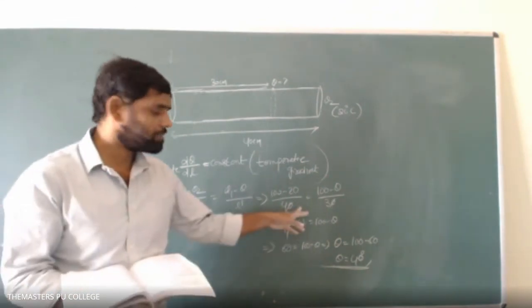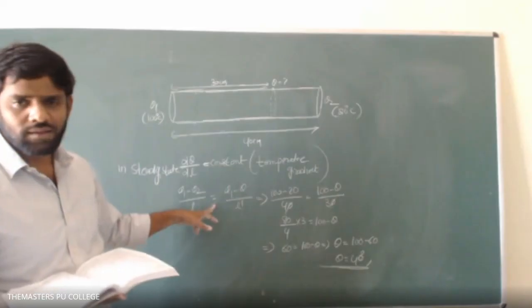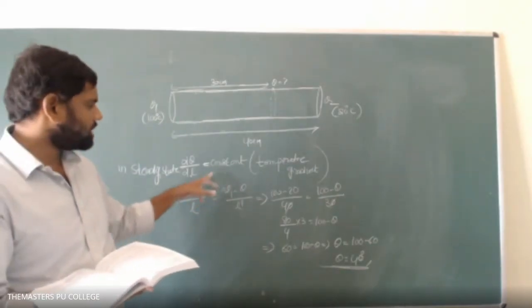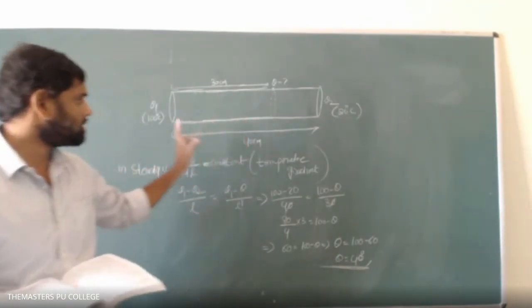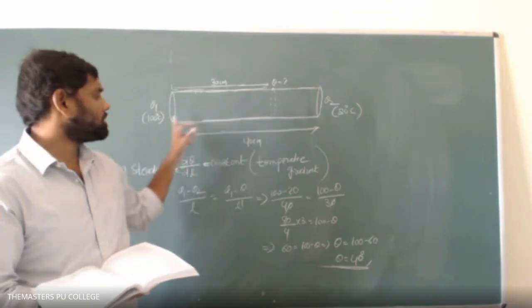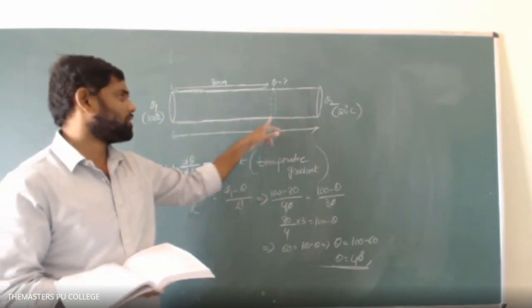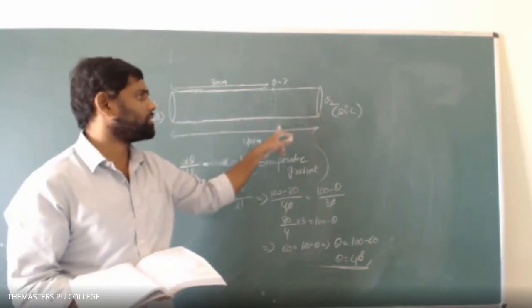Sir, explain once more the second step, sir. Which one? This one. Theta 1 minus theta 2, sir. The temperature gradient, falling temperature per unit length of the rod, remains constant. From here to here, how much temperature will fall? From here to here also the same falling temperature.